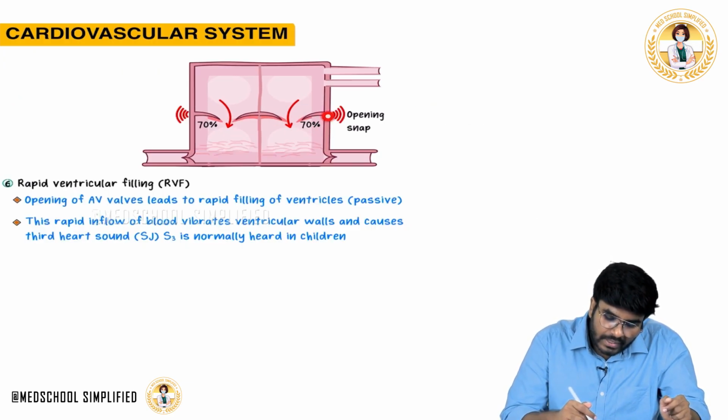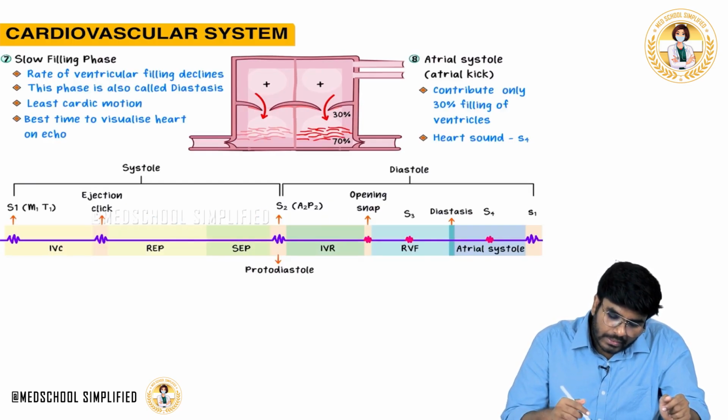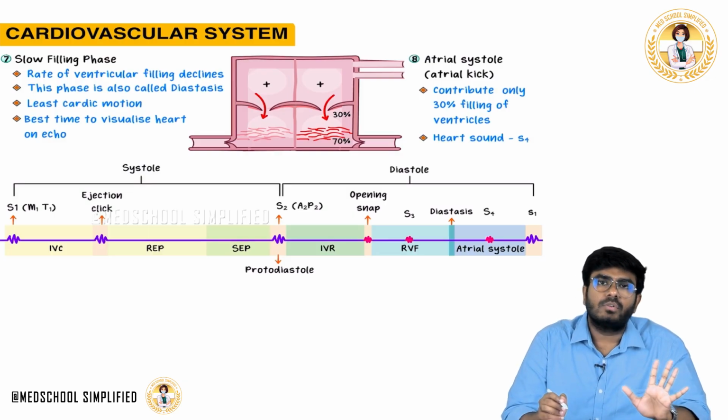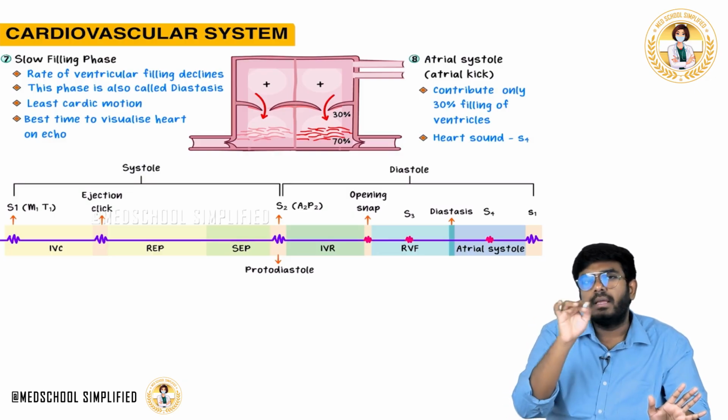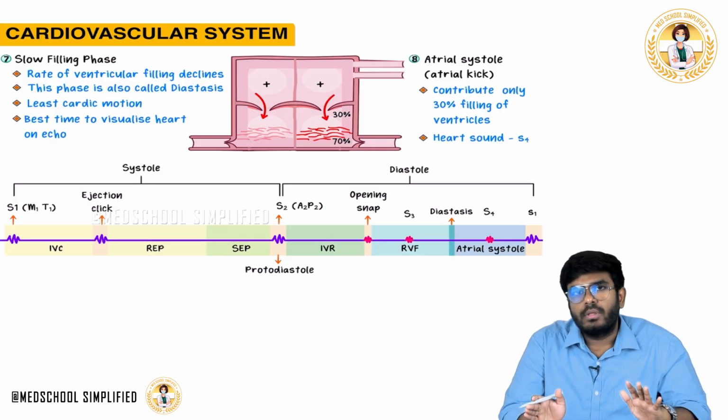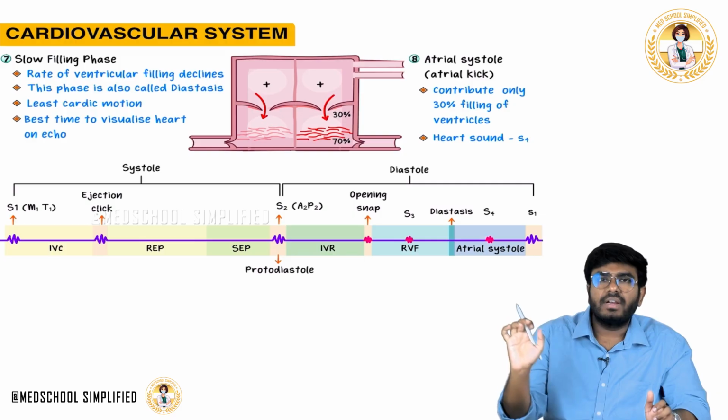70% filling is because of the rapid ventricular filling. 30% filling is because of the atrial systole. Again, same events will continue. So we have completed systole as well as diastole. Now let's see all these events in one time frame.